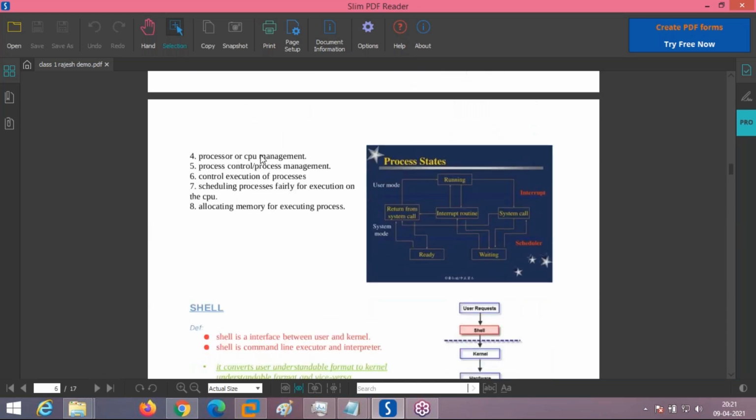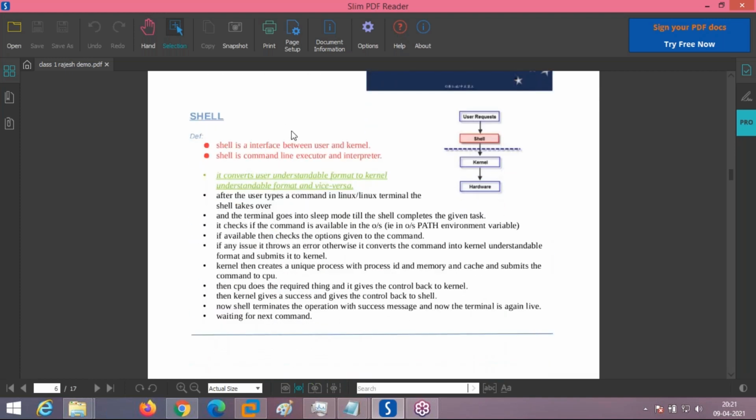Process and CPU management is one of the tasks of the kernel. The kernel takes care of how the CPU is managed, who is going to be allocated the CPU, at what time, and for how much time. The time also is decided by the kernel itself. Okay, this is the thing. Next comes shell.